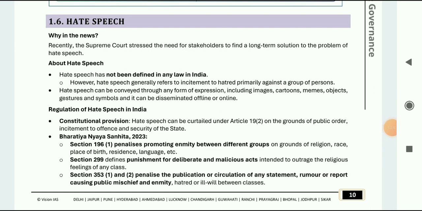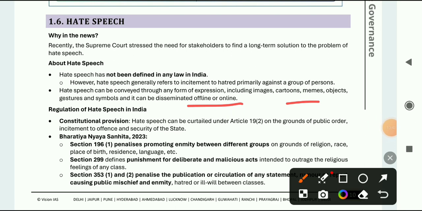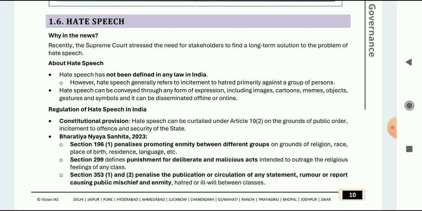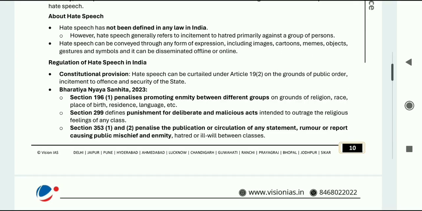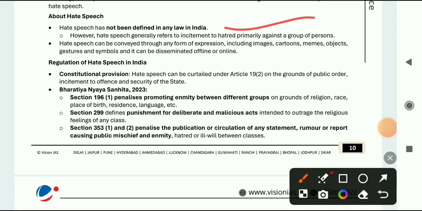Hate speech can be conveyed through any form of expression, including images, cartoons, memes, objects, gestures and symbols, and it can be disseminated offline or online. So here may be one of the questions, that hate speech can be only offline, but it is not the case. It is online and offline, both it may be the case. That is primarily against a group of persons. So here hatred is primarily against a group of persons.